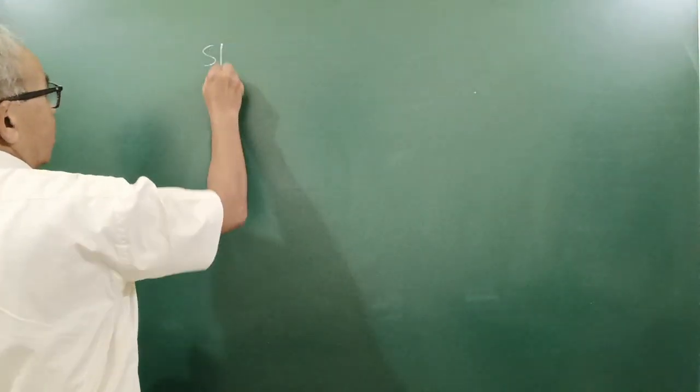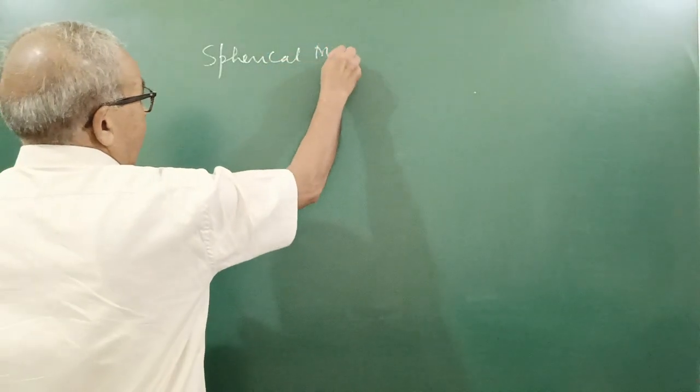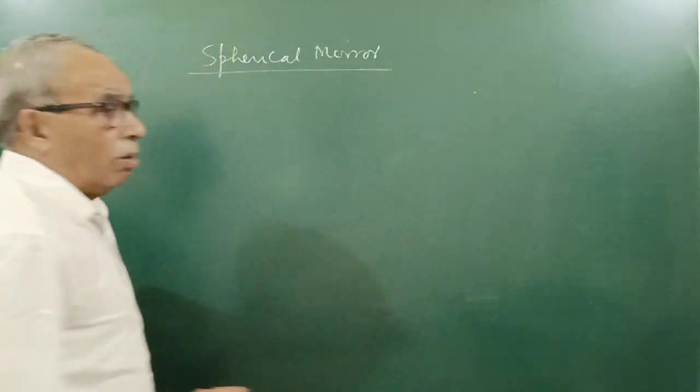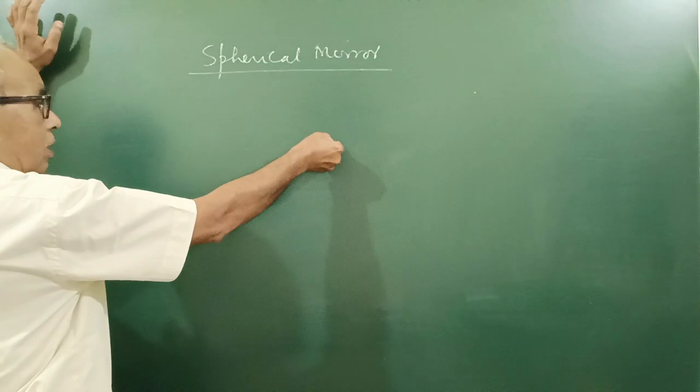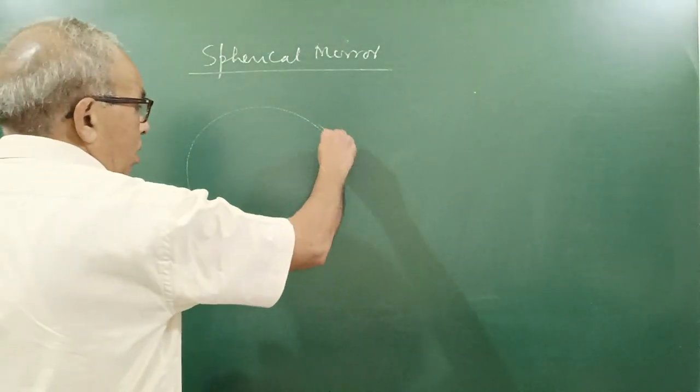Now I come to here spherical mirror. Actually, these mirrors are obtained or are supposed to be part of spheres. Suppose here is a sphere of any material.